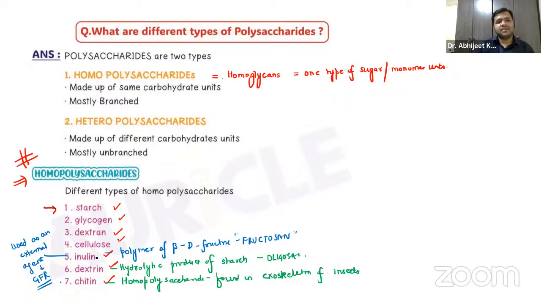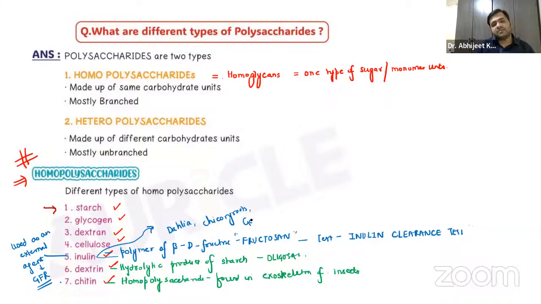The test is called the inulin clearance test, guys. So inulin is found in dahlia, chicory roots, and garlic.